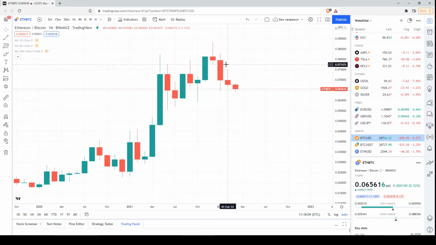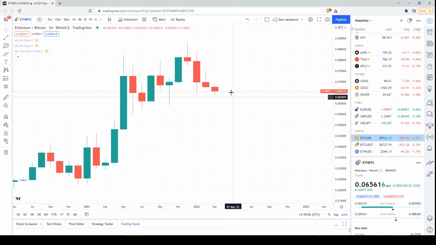So as a conclusion, I will highlight that the bearish pressure continues. Of course, these two candlesticks are much smaller than this one, so this is a signal that the bearish pressure is diminishing, or probably the bulls are starting to support the price, but the bearish pressure still continues. This is in the monthly time frame. Now let's check the weekly chart.